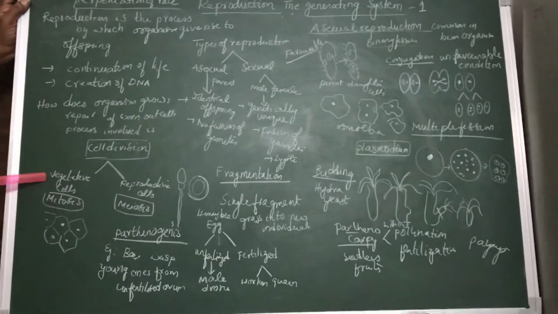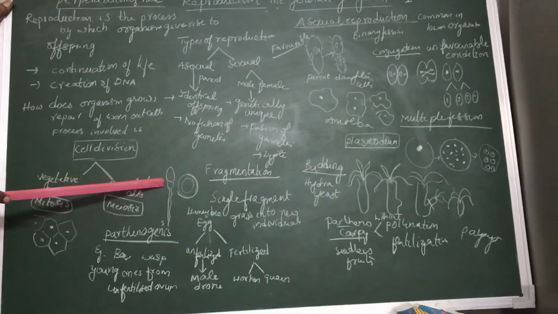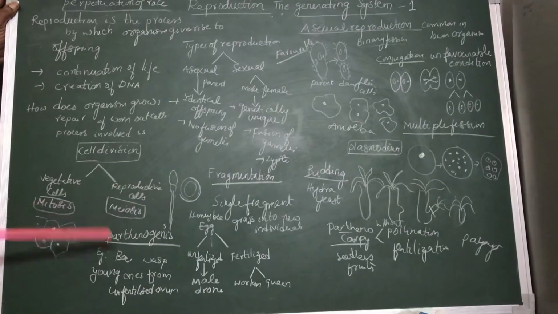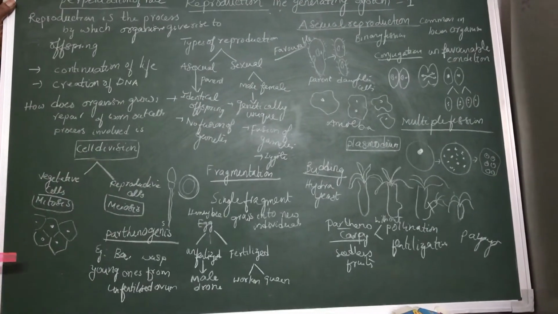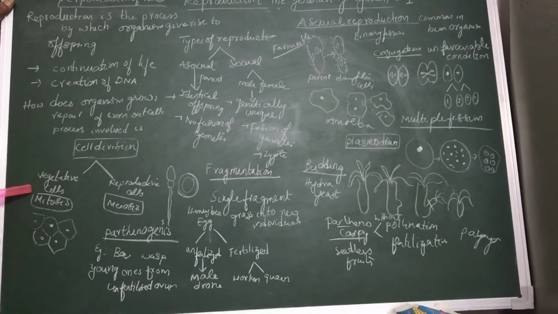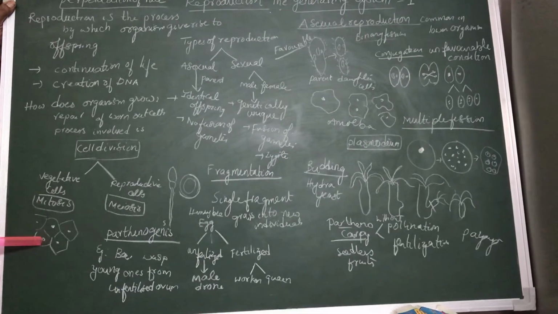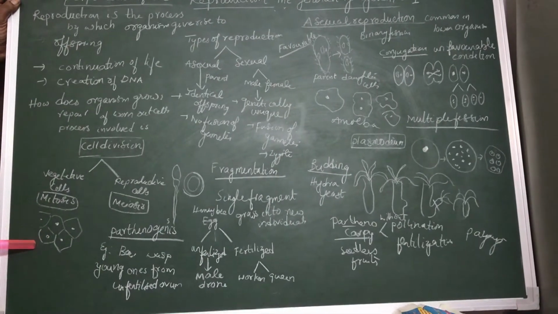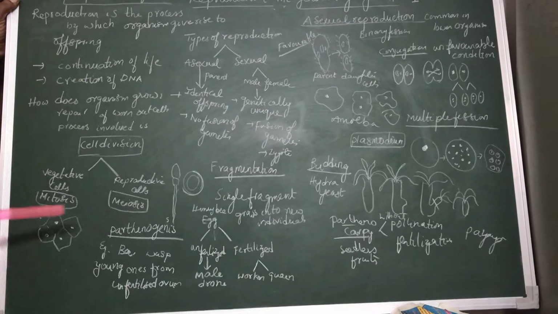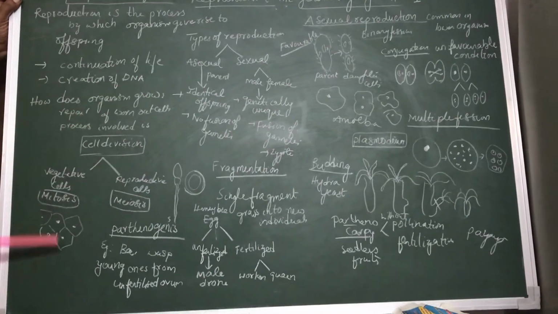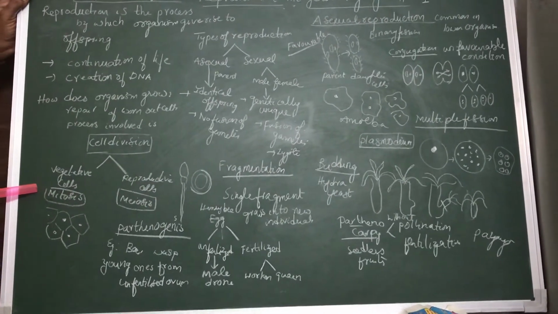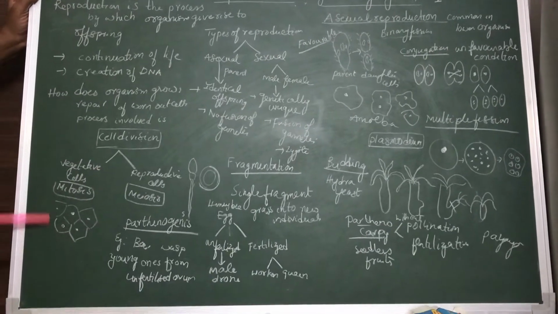Now coming to the vegetative cells: apart from testes and ovaries, apart from the reproductive organs, all the cells present in our body are vegetative cells. Cells present in the intestine, cells present in the skin, cells present in the stomach. All these cells other than ovaries and testes we call vegetative cells.